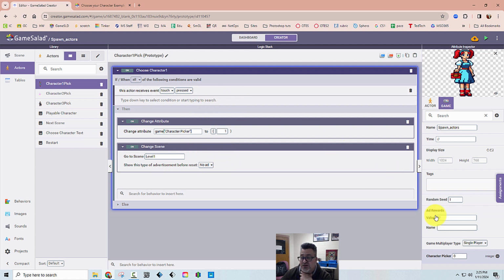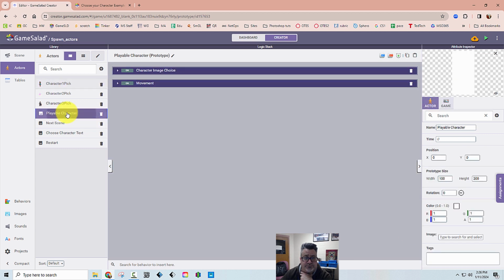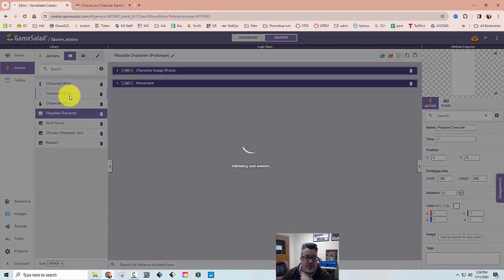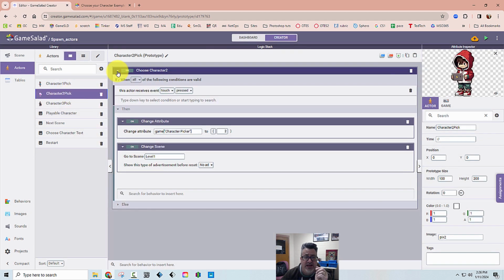So what we've done is we've changed the attribute to 1. Now let me go to the playable character. Well, actually, let me just show you that for character 2 and 3, the code is exactly the same. It is touch pressed, but for character 2, it's change character picker to 2, go to level 1.